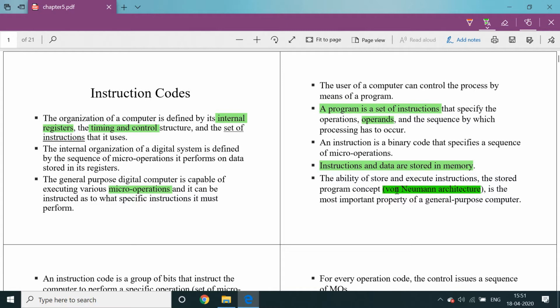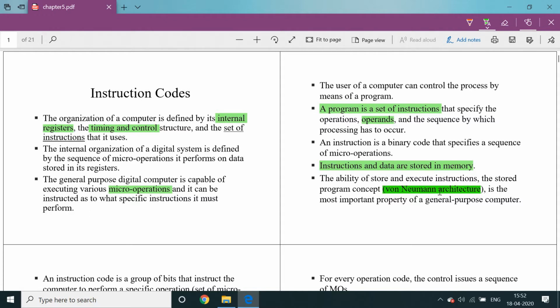It is the general architecture of the digital computer. Nowadays, all computers we use follow this von Neumann architecture. So what is the main theme of von Neumann architecture? Both the instructions and data are placed inside a single memory only. That is the simple concept of von Neumann.